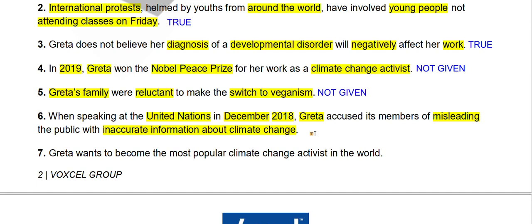Okay, so if she accused the members of the UN, we will say the answer is true. But if she didn't accuse them and maybe she praised them for their efforts or for telling the public how things stand, we will say false. And if we don't know whether she accused anyone or not or what she did in this particular meeting, we will say not given.